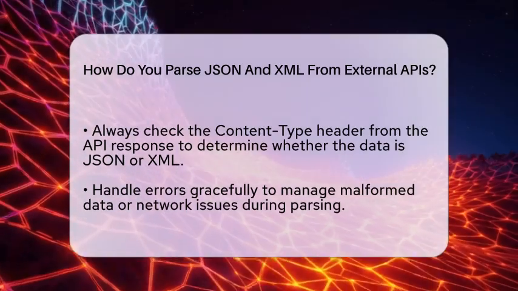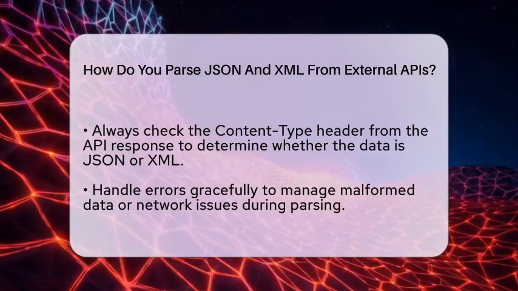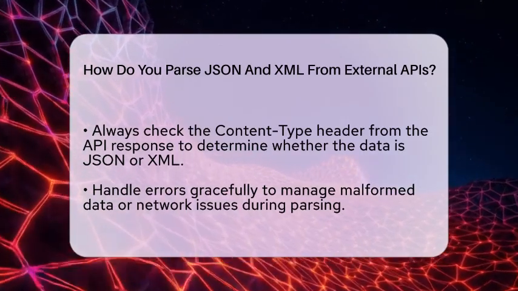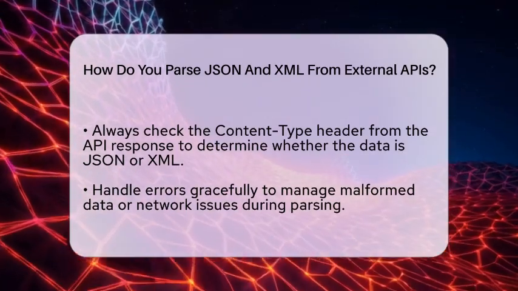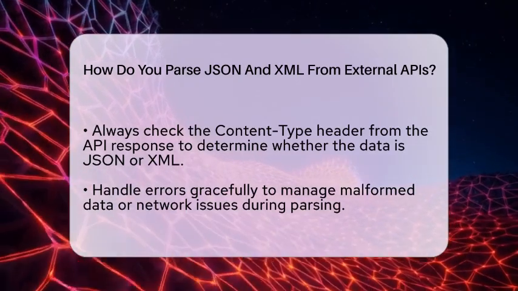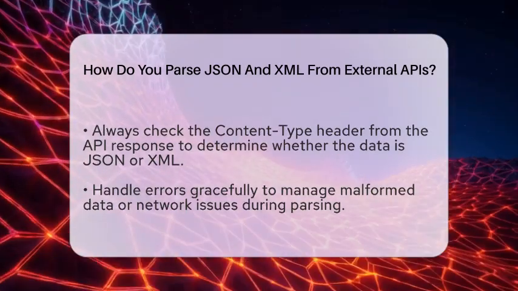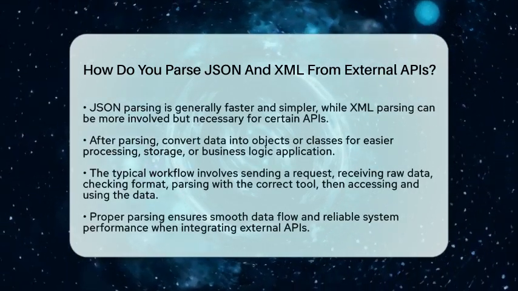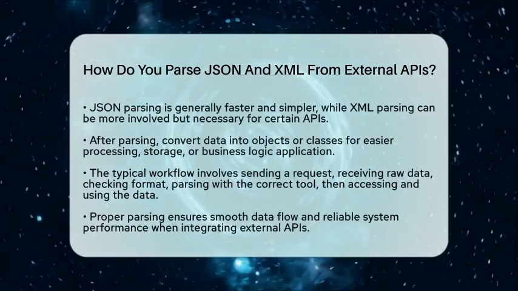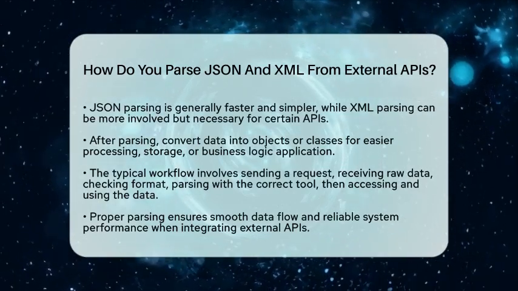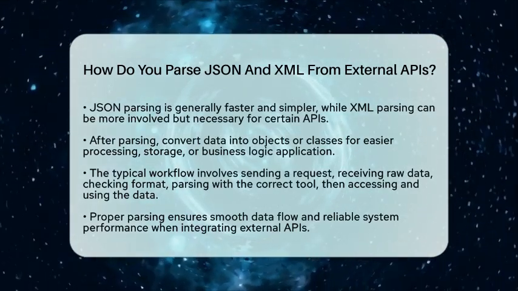When working with JSON, parsing is usually faster and simpler. XML parsing can take more time and effort but is necessary for certain APIs. After parsing, you often convert the data into objects or classes in your language. This makes it easier to work with, especially when you need to process or store the data.